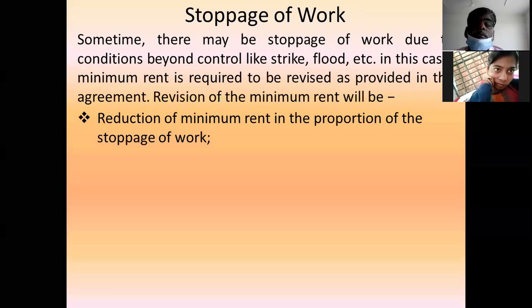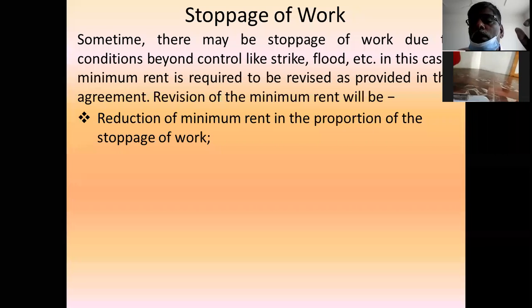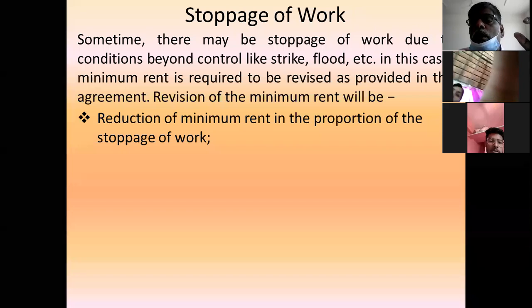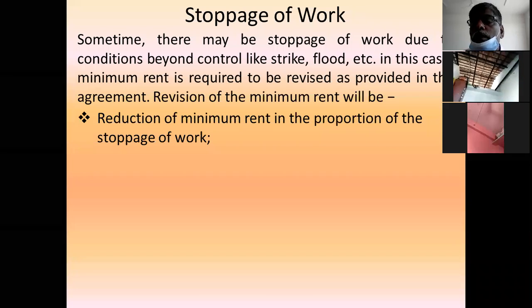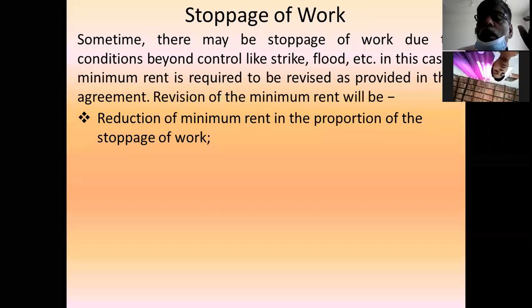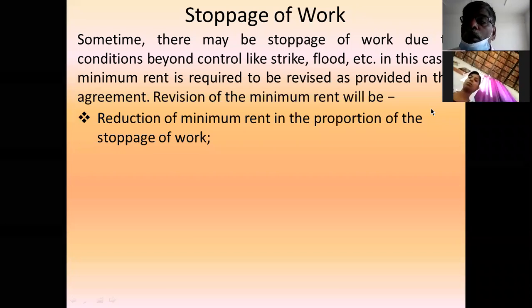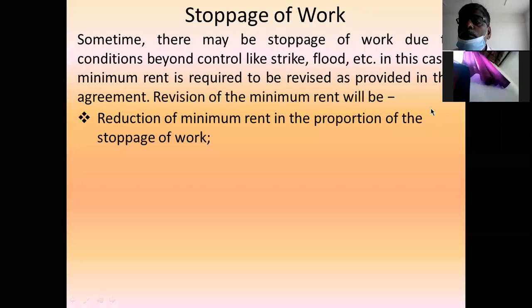The first point is reduction of minimum rent in proportion to stoppage of work. For the stoppage period, the minimum rent is to be reduced based on the proportionate period related to the stoppage of work.